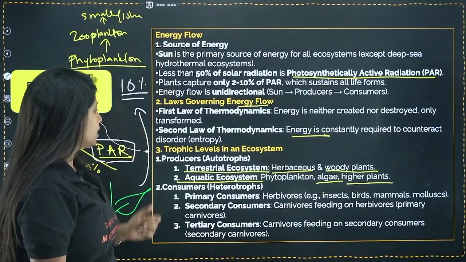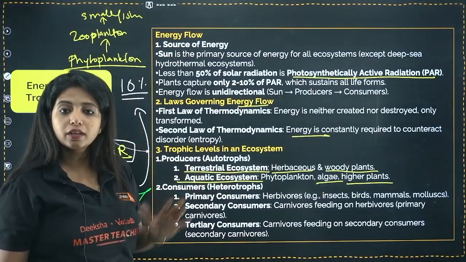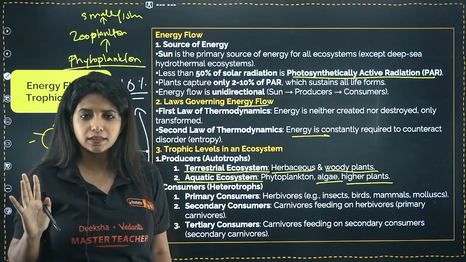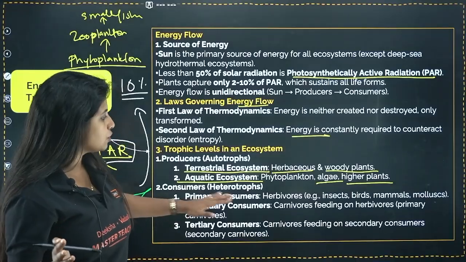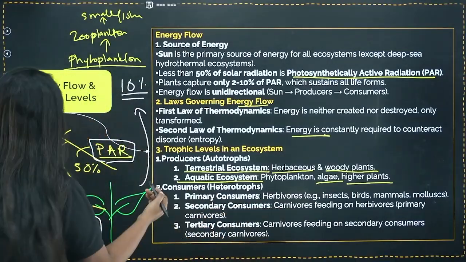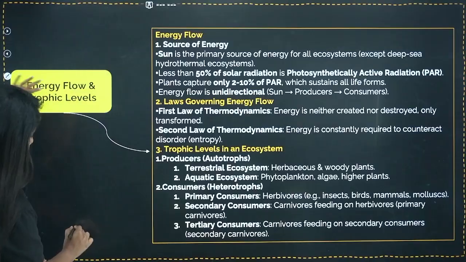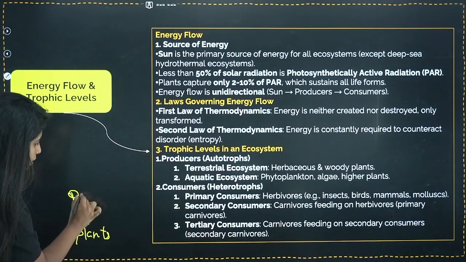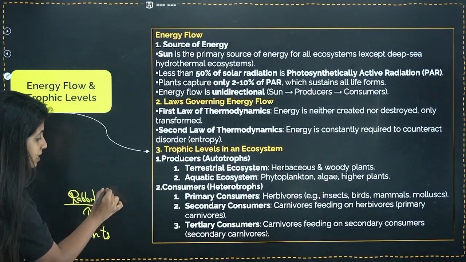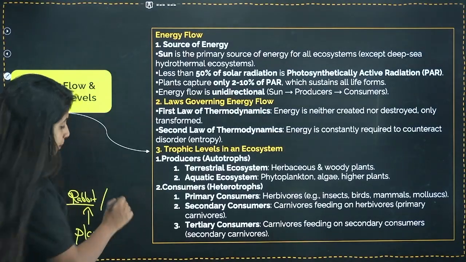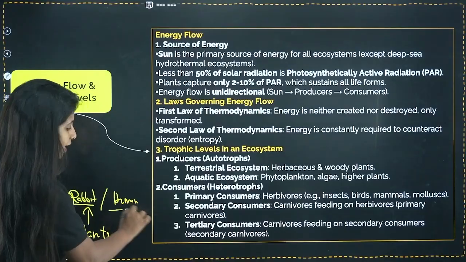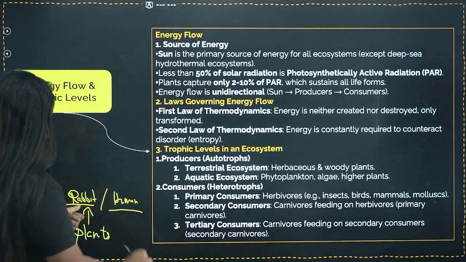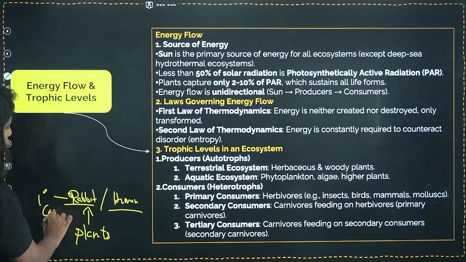Okay. So consumers. So those were the producers, right? What are the consumers? You have primary consumer, secondary consumer and tertiary consumer, about which we already discussed it. Or do we want to discuss it? So primary consumer as in the herbivores. For example, when I talk about the plants right over here, the plants which are there, they are going to be eaten up by a rabbit. That is going to be a herbivore. Sometimes it can be an omnivore also. For example, human beings can also have plants, right? That can also be possible. So herbivore or omnivore, generally herbivores are the one. Okay, this is the primary consumer, the first consumer that you have.